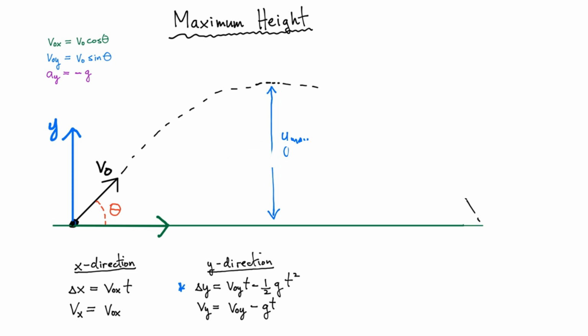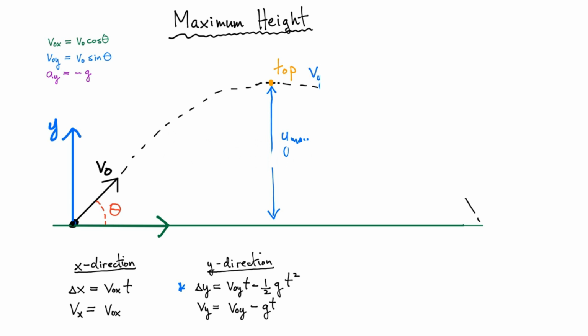So how do I get the maximum height? Well, typically you know the angle at which you threw the object. You know the initial velocity. You just don't know which time to substitute into this equation. So for that, you have to look at what's going on over here at the top. What else do we know about the top? From the previous discussion, I said that at the top, you have something very special that happens.